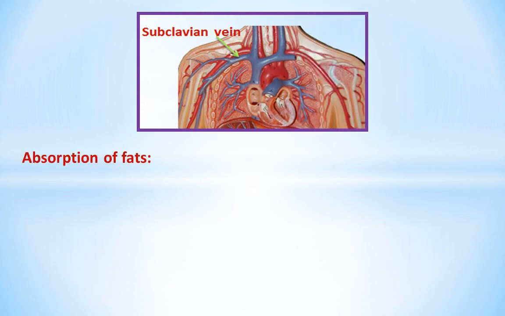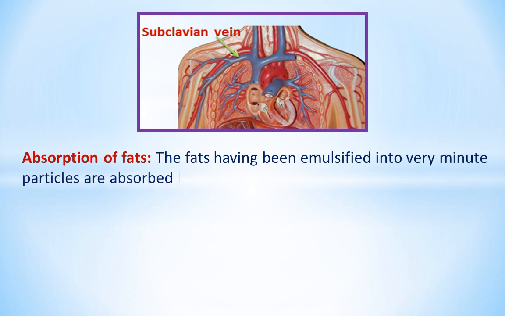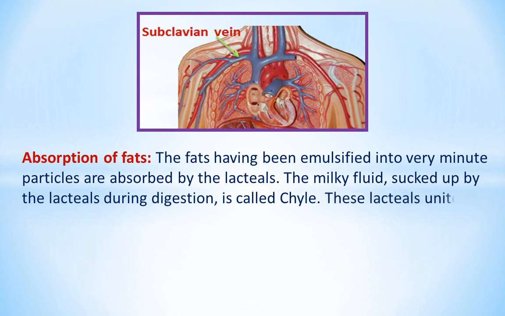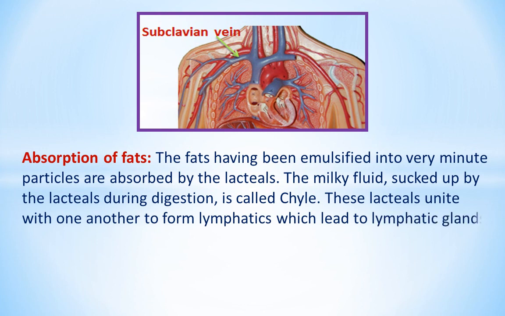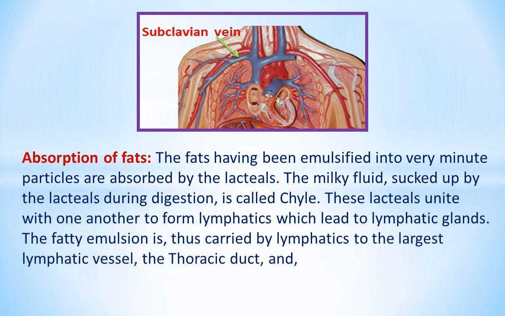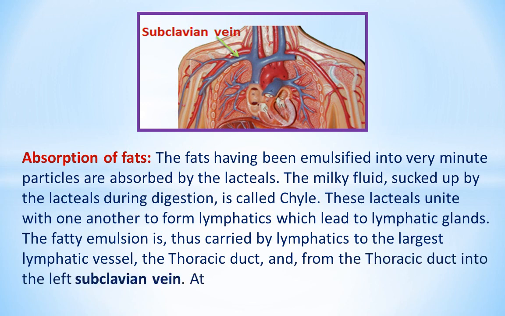Absorption of fats. The fats having been emulsified into very minute particles are absorbed by the lacteals. The milky fluid, sucked up by the lacteals during digestion, is called chyle. These lacteals unite with one another to form lymphatics which lead to lymphatic glands. The fatty emulsion is thus carried by lymphatics to the largest lymphatic vessel, the thoracic duct, and from the thoracic duct into the left subclavian vein. At last the fats pass into the blood.